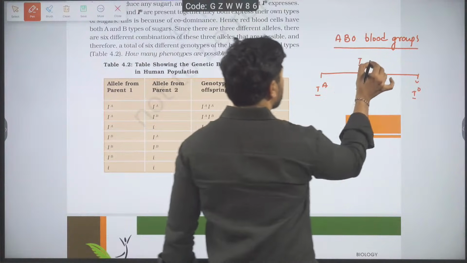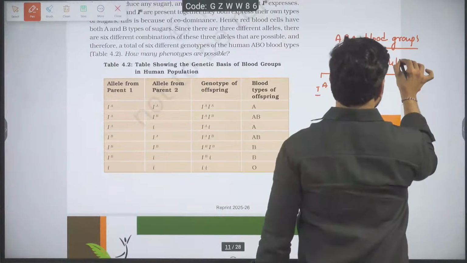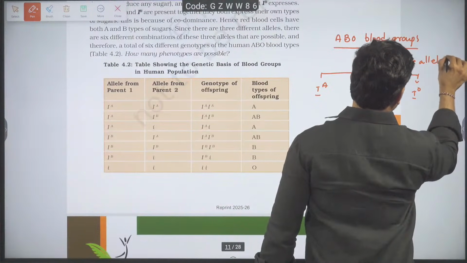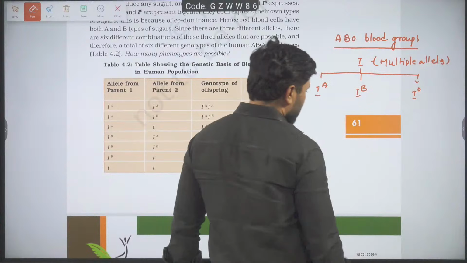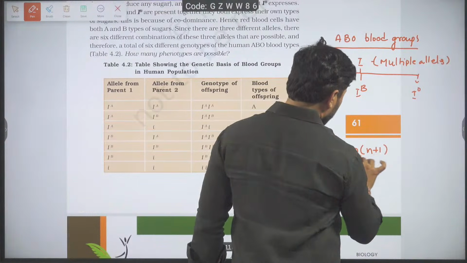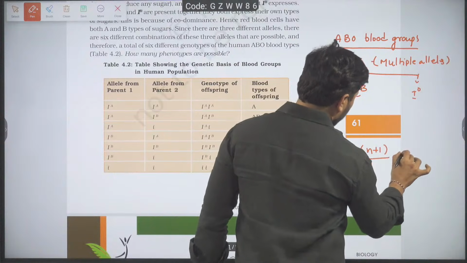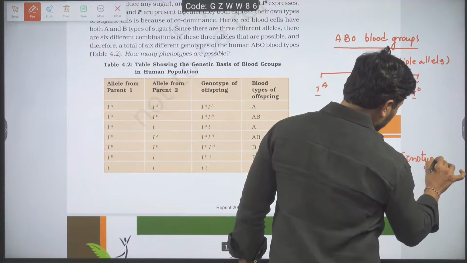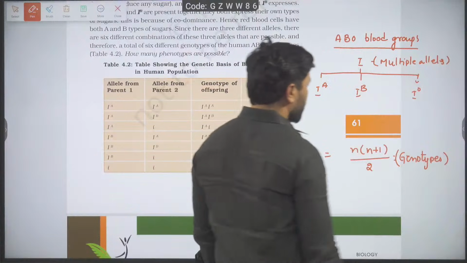So it has multiple alleles, and we want to get the number of genotypes. For that, the formula n(n+1)/2 we can use to find out the number of types of genotypes possible for a population.